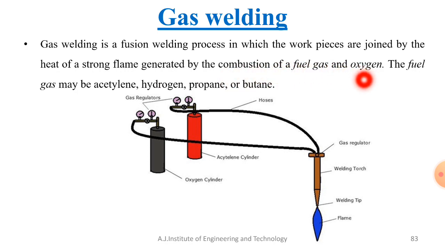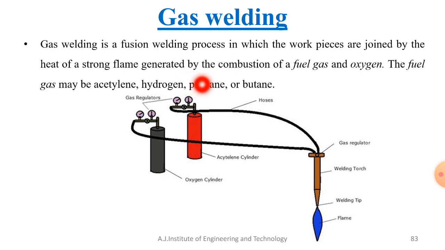In some other welding processes the heat comes from friction, or from vibration in the case of ultrasonic vibration. So these are the different types of welding, based on the heat source that is required to join the workpieces effectively.